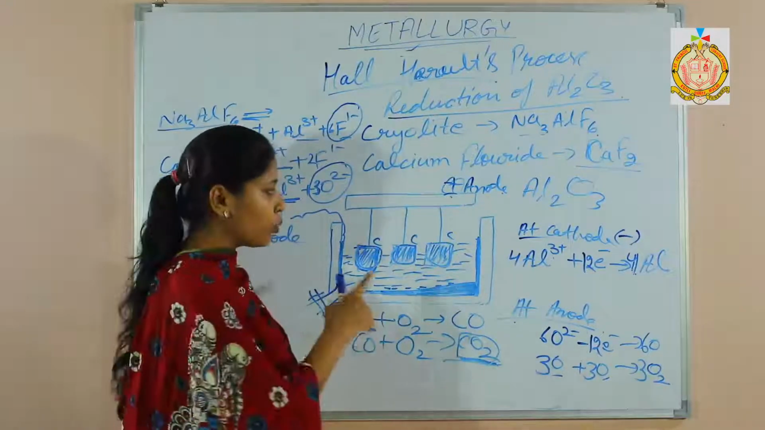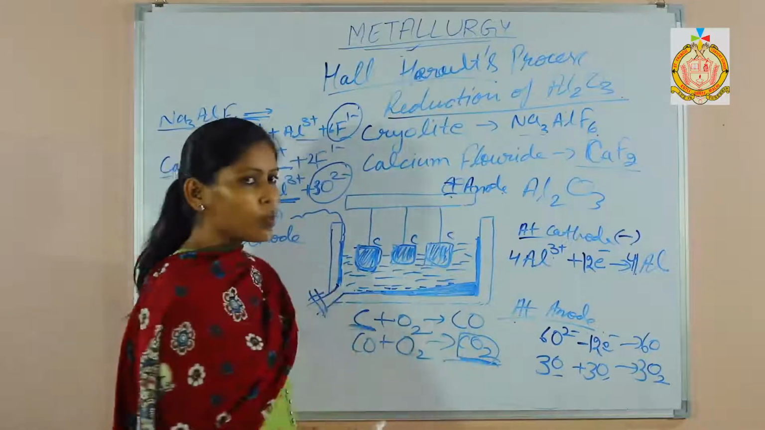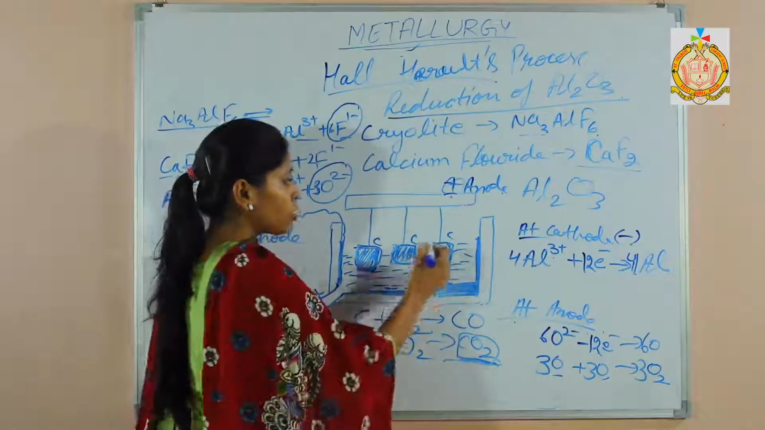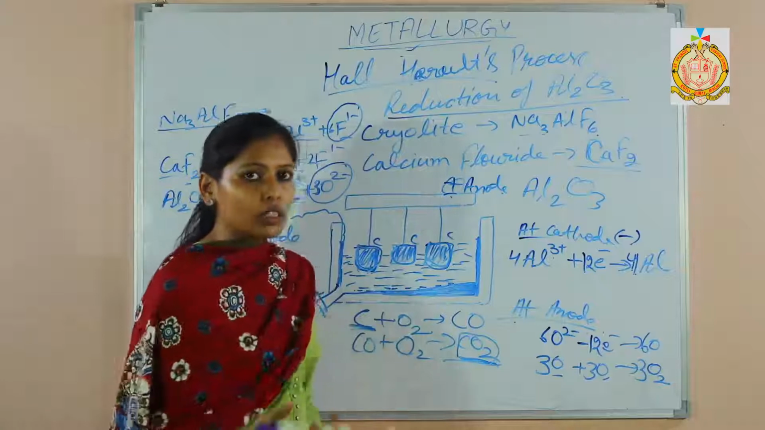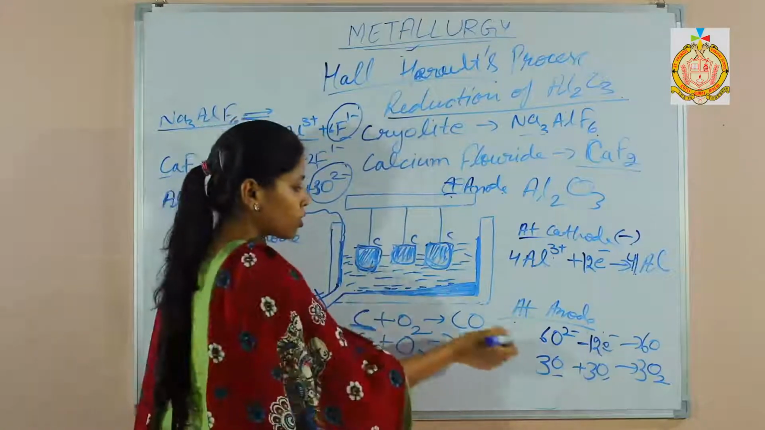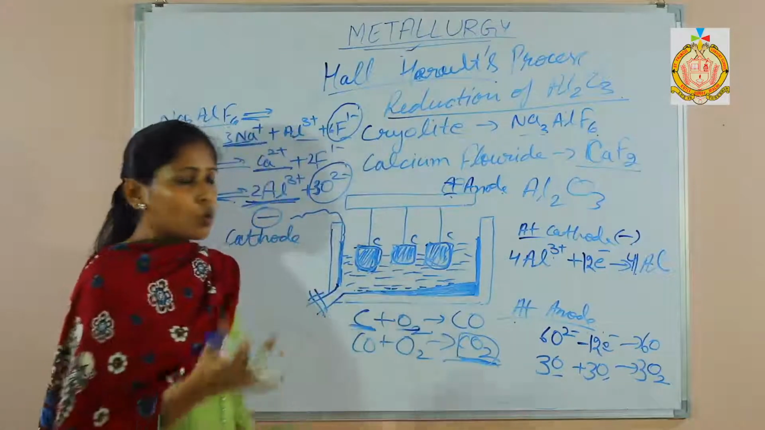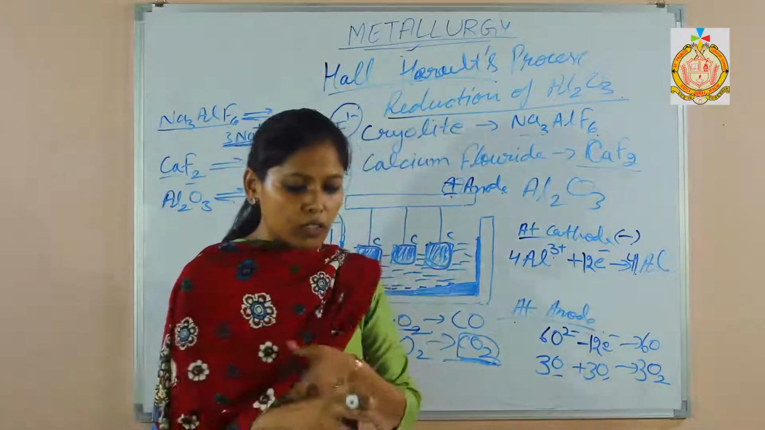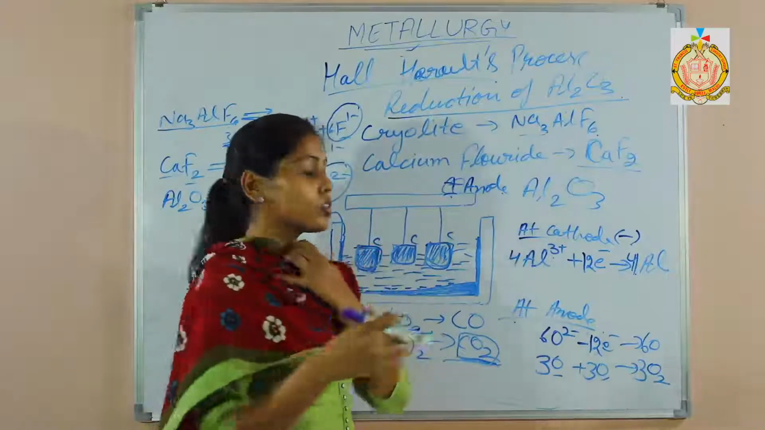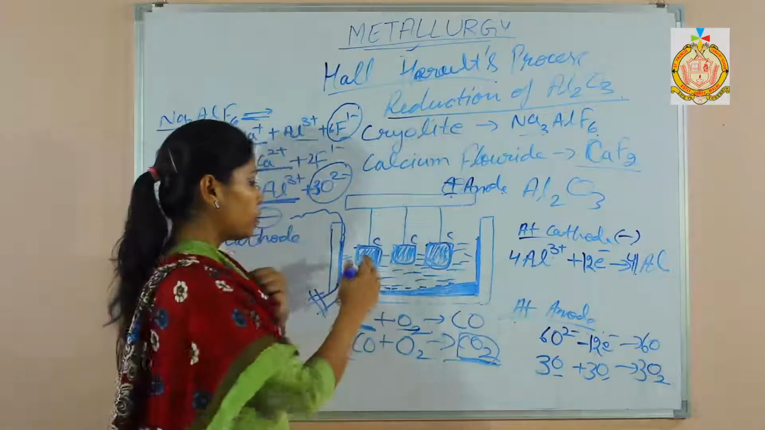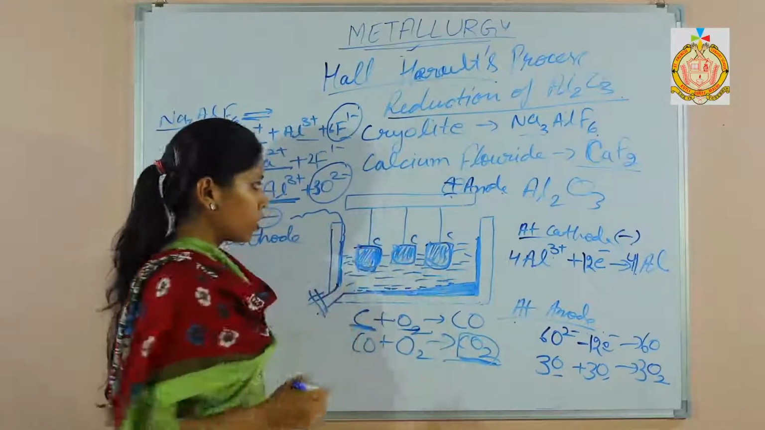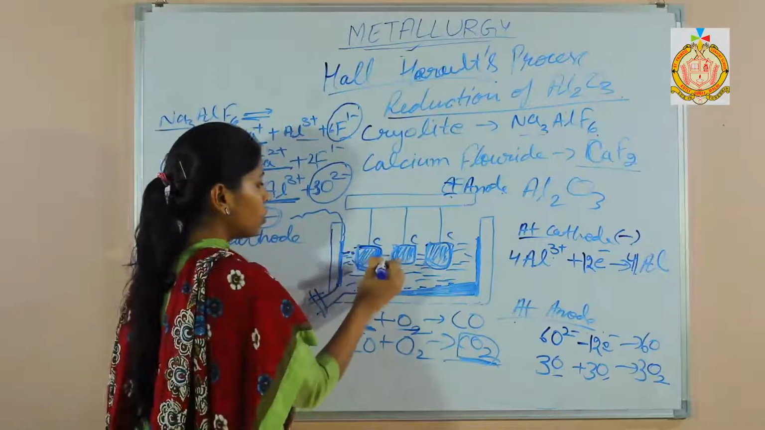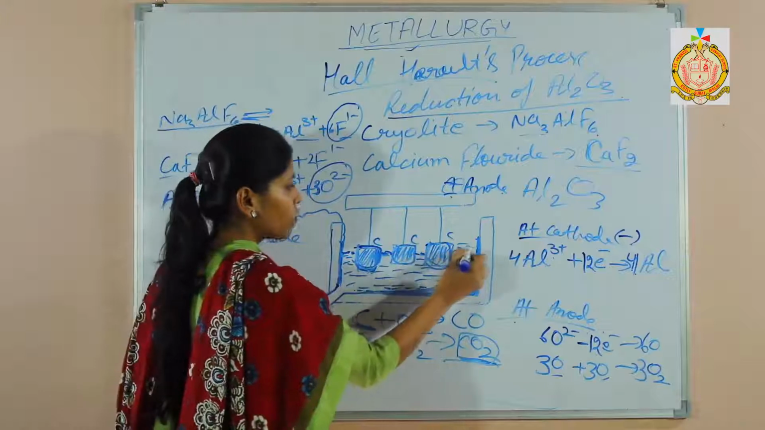This is the reason. Very important question: why is there a need to replace the graphite rod from time to time? Because it starts burning, as the product at the anode is oxygen gas. So to prevent the burning, what has Hall and Héroult done? To prevent the burning of the graphite rods, he has poured powdered coke on the surface.